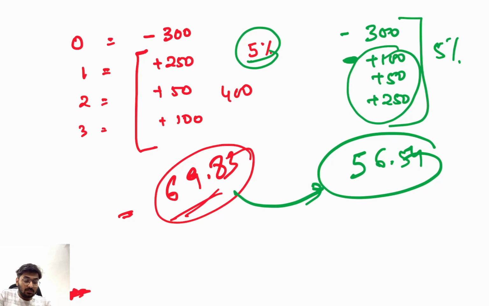Why? Because this 250, a very big amount, you received in the beginning. This 250 you have received at the end. So its present value is less. Clear? Now let us see one more example.